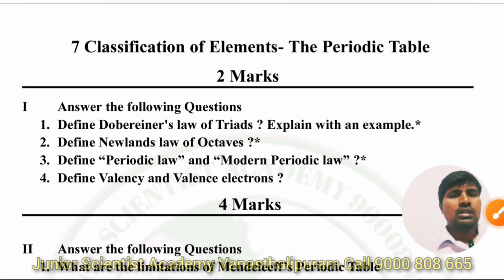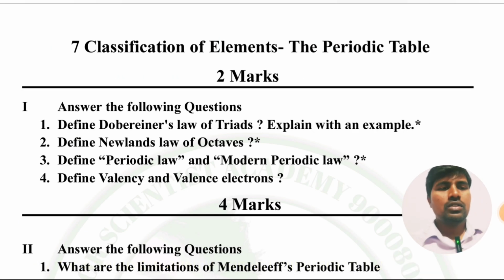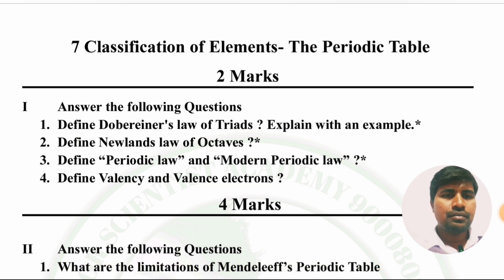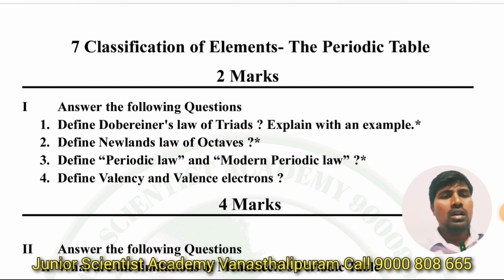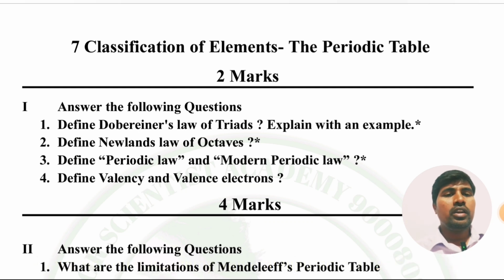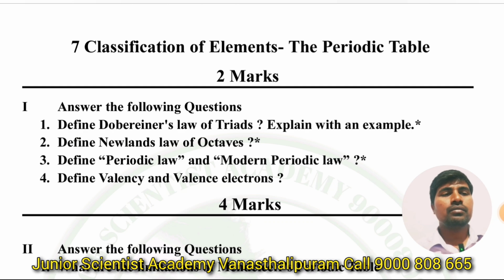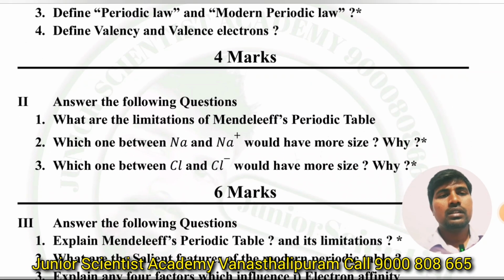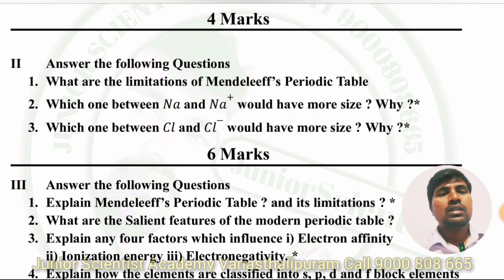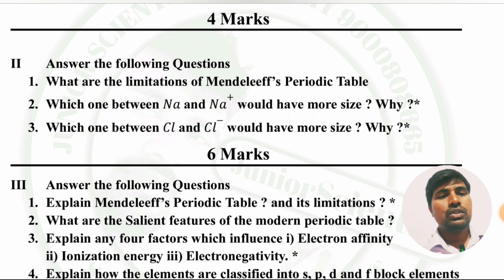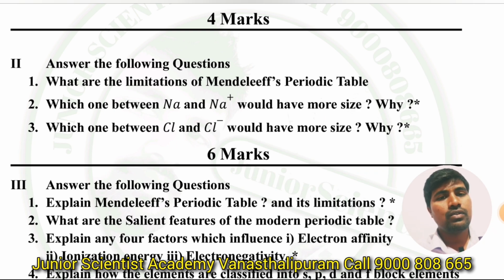Seventh chapter, classification of elements, the periodic table. There are just 2 marks questions. I am expecting Newlands law of octaves, Dobereiner's law of triads, periodic law, modern periodic law. These are the definitions, keywords. Next, 4 marks questions. Here, limitations of Mendeleev periodic table, and which one is bigger between... Second question, Na and Na plus, which would have more size, why? And Cl minus would have more size, why?